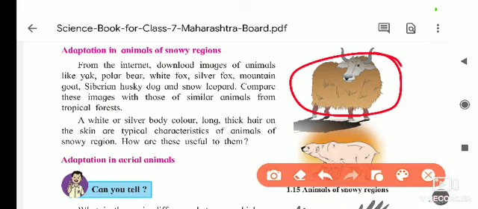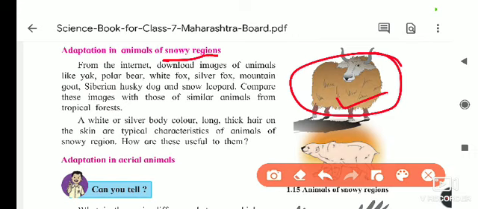When we think about the desert, there is extremely hot temperature, and in the snowy region the temperature is nearly 0 degrees or even below 0 degrees. To live in such a cold region, these animals' bodies grow hair very fast, and their bodies get covered, and due to this, these animals can live in that region.